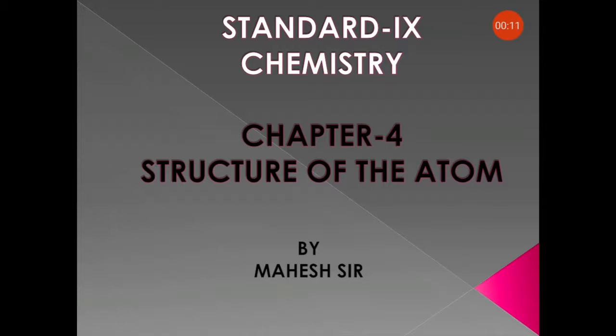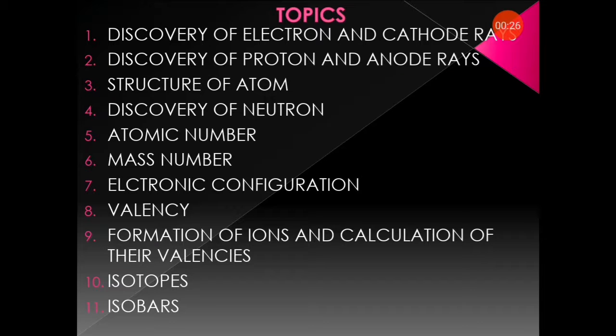In this chapter, in our previous videos we have discussed the discovery of the electrons and the cathode rays by Sir J.J. Thomson, and in his model we have discussed the study of cathode rays by his discharge tube experiment. And secondly, we have discussed the discovery of proton and anode rays, which was carried out by Goldstein, and in his experiment the positive ions were created, that were named as proton.